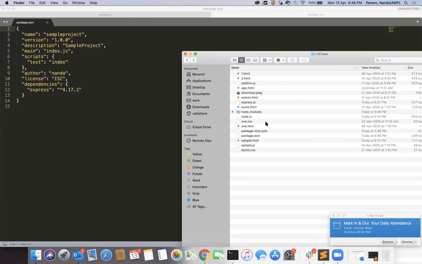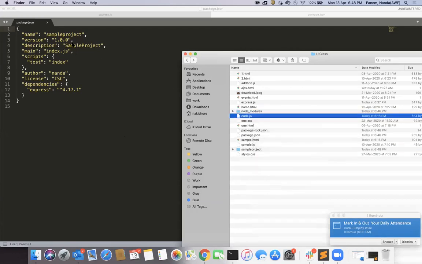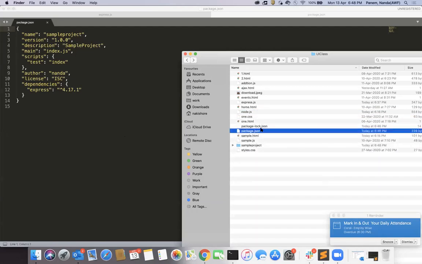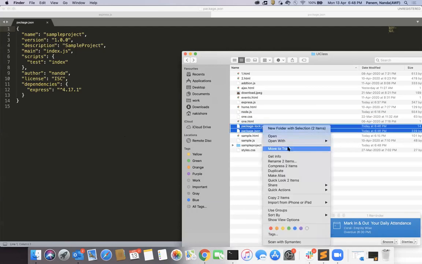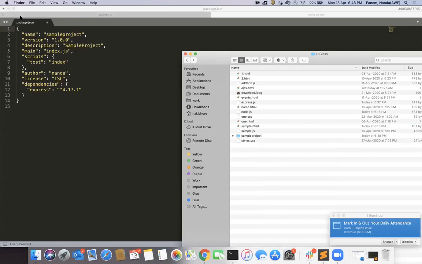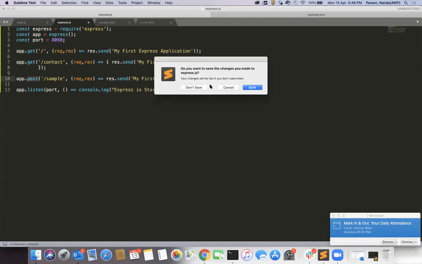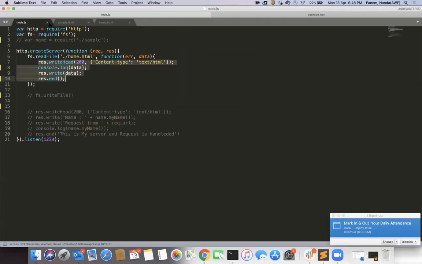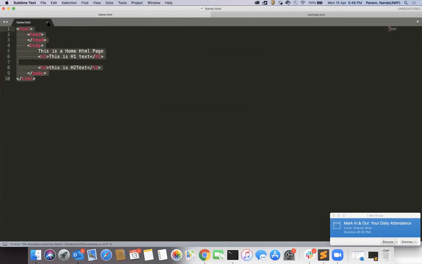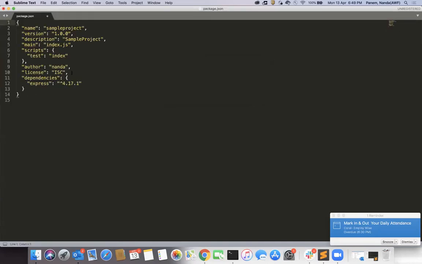Before this, I'll move to some other folder, because I'm going to create multiple projects. I'll remove this node modules folder and the package.json files. Now I'll start from scratch.